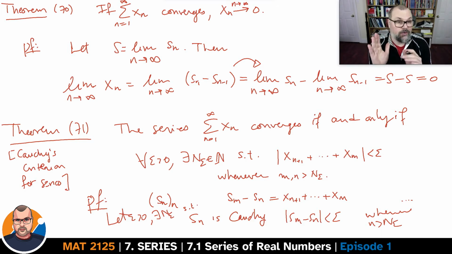This is just restating what it means for the sequence of partial sums to be a Cauchy sequence. There's nothing much here. It doesn't even deserve a QED. The one above did deserve a QED, and I forgot to write it in, so let's put it in.